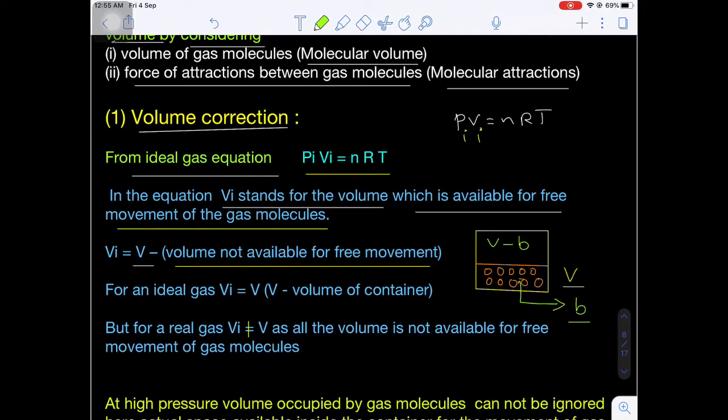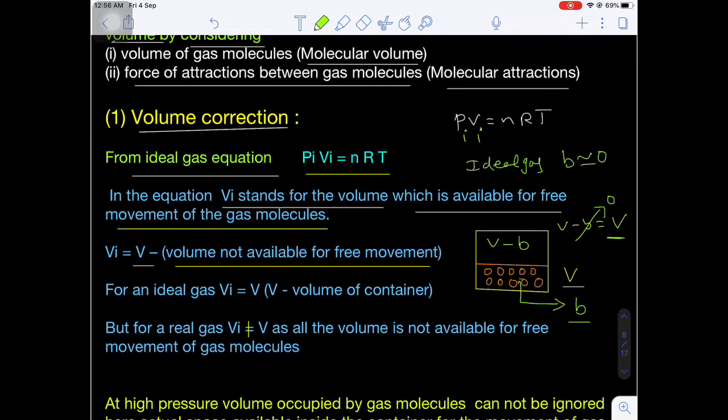Now in case of an ideal gas, we consider the volume occupied by the gas molecules to be negligible. So V minus B is almost equal to V, because if B is negligible, then the volume of the gas is nothing but the volume of the container. But it is not true in case of a real gas.